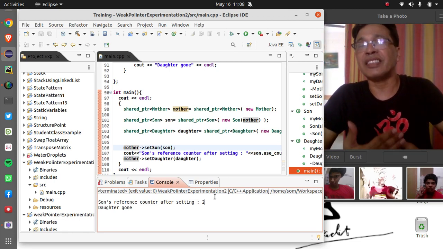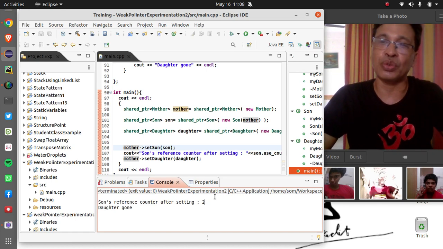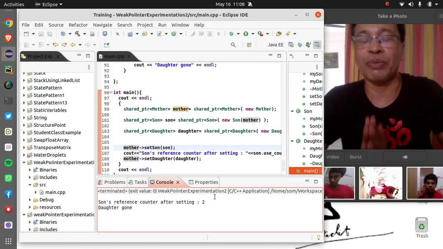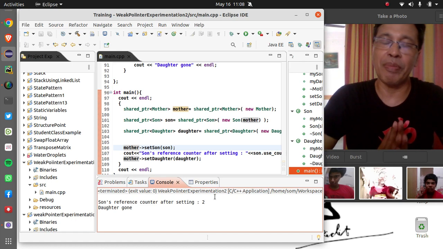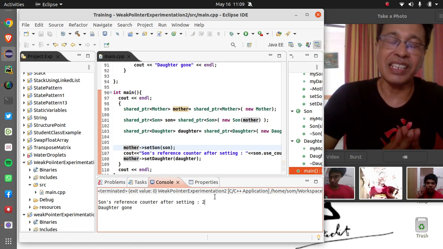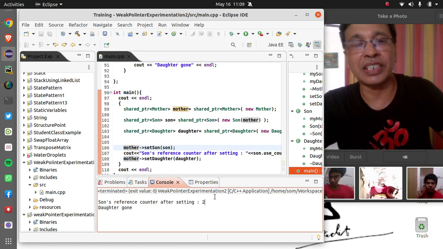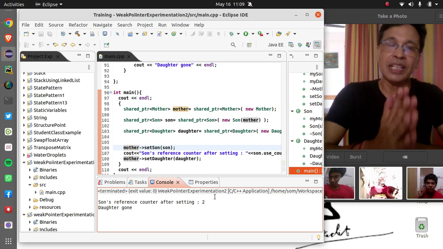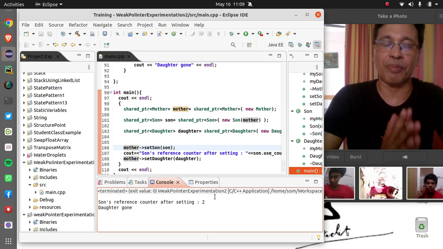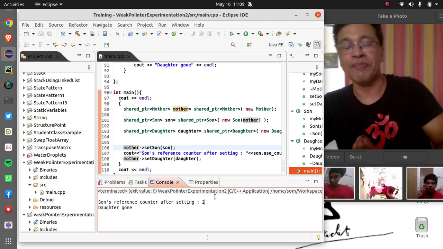As the reference counter is 1, the son will not be reclaimed from memory, and as a result there will be a memory leak of the son. And as the son is not destroyed, the mother's destructor will also not be called. So there will be memory leaks of the son and mother objects. Why?